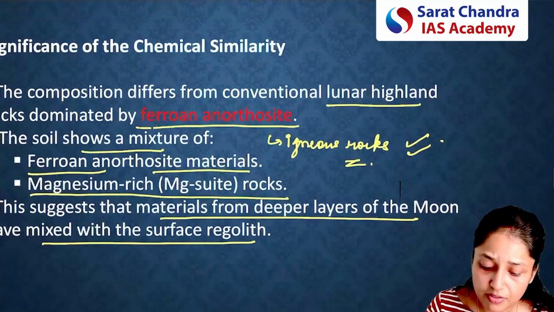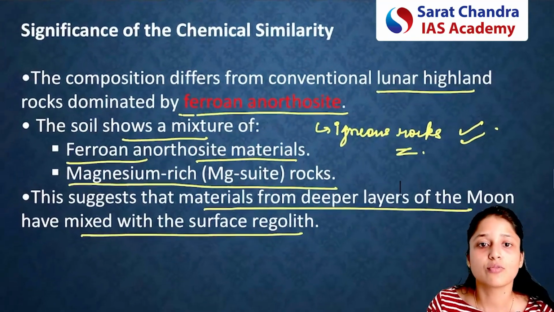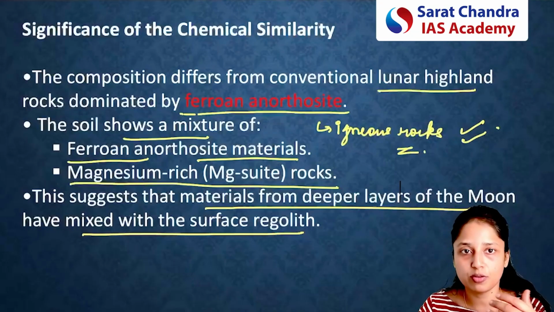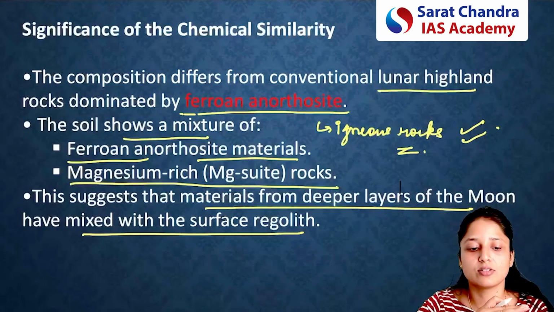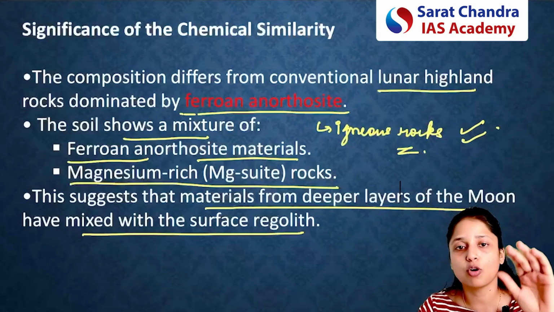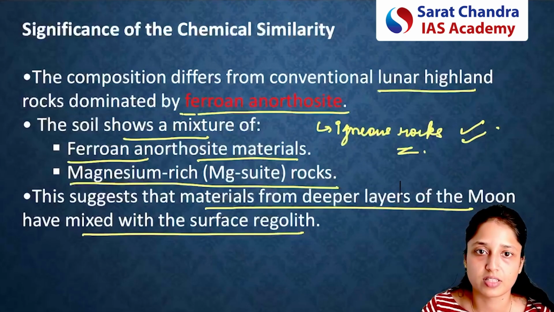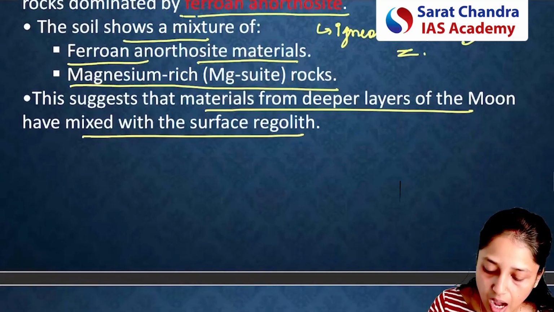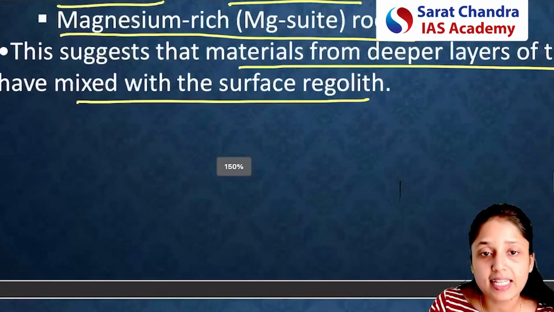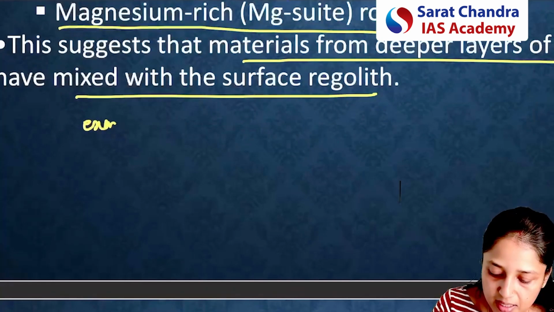So, since we were discussing the significance of chemical similarity, what it is telling us is that, according to recent findings, the soil or rock material of the upper surface is mixed with the soil or rock material of the deeper layers of the lunar surface. Now see how this can be possible. This can only be possible... please understand with this simple example.